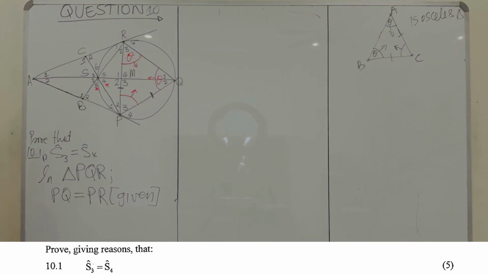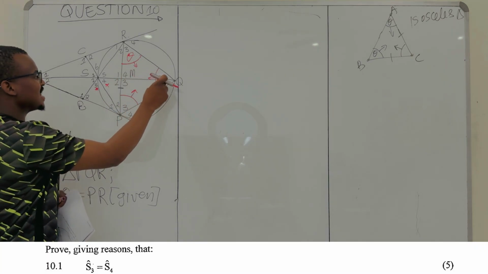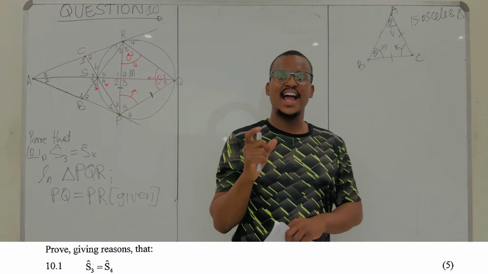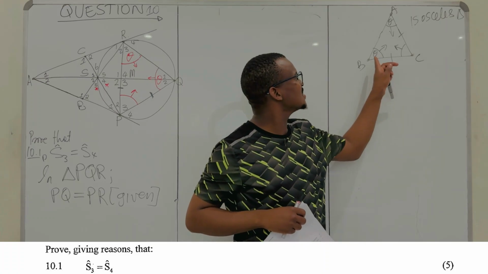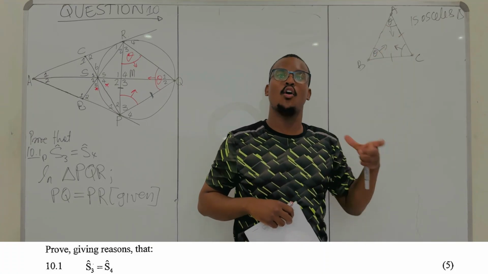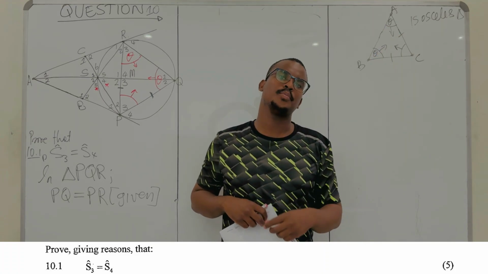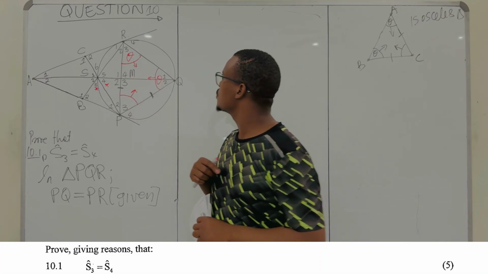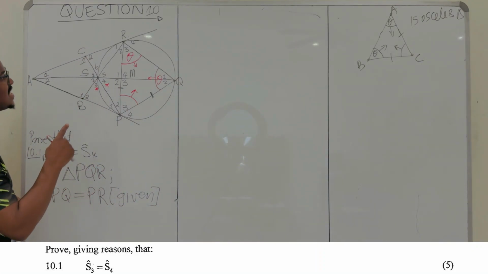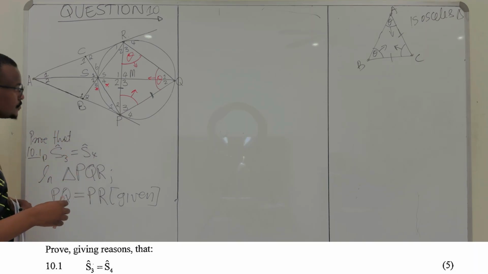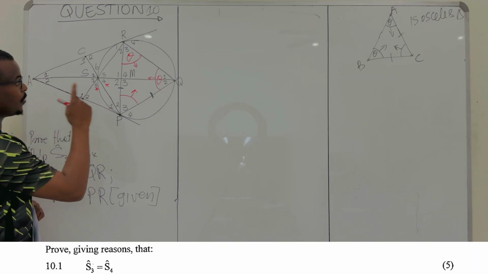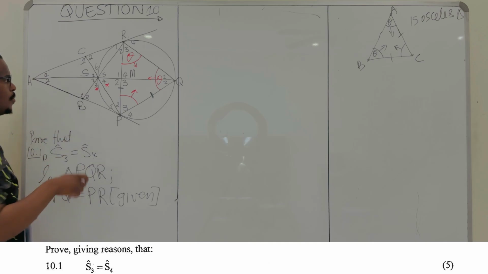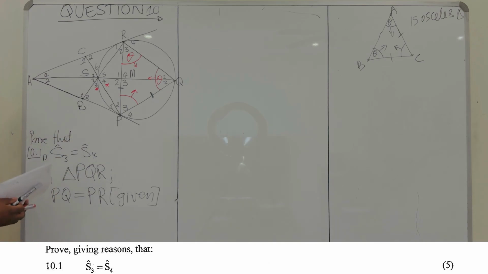That's what you need to say, because these are angles that are facing equal sides, like I've said over there. So if you have an isosceles triangle, the angles that are opposite equal sides will be equal in measure as well. So that's the case here as well. So in this isosceles triangle of ours, this angle and this angle are equal. Right? No problem. So look now.